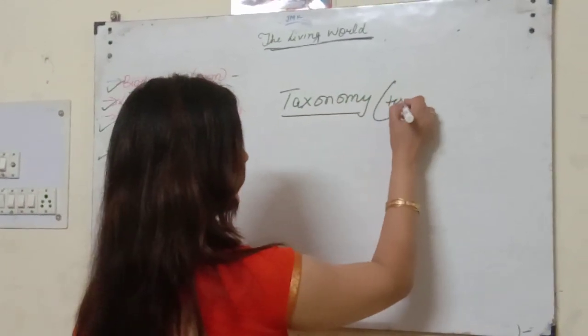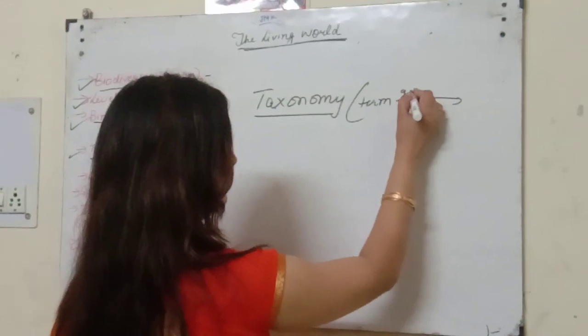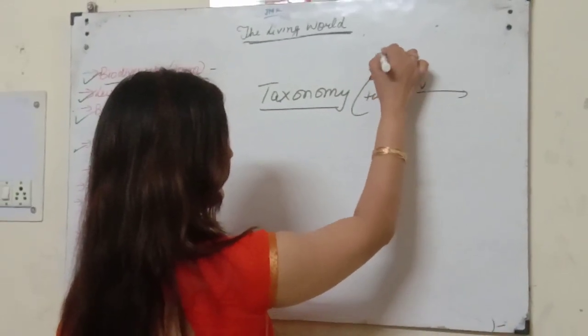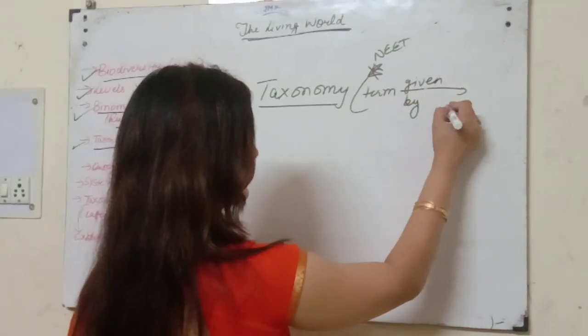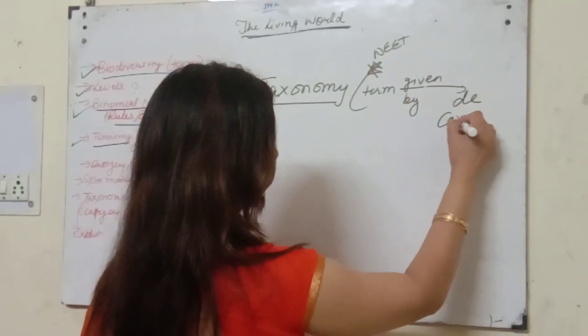This term is given by, again important for NEET, this term is given by the scientist named D. Candolle.